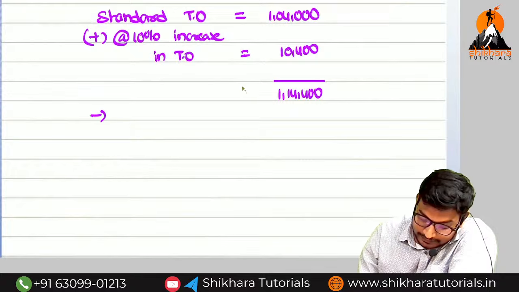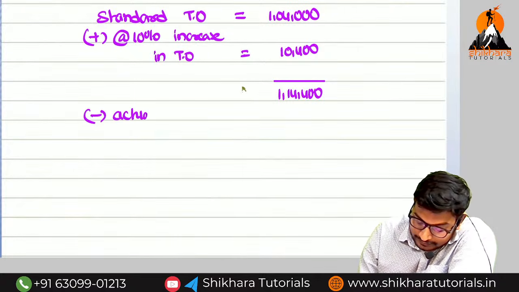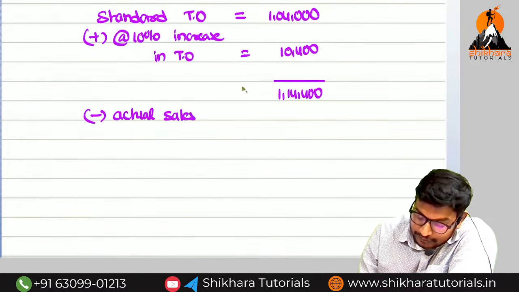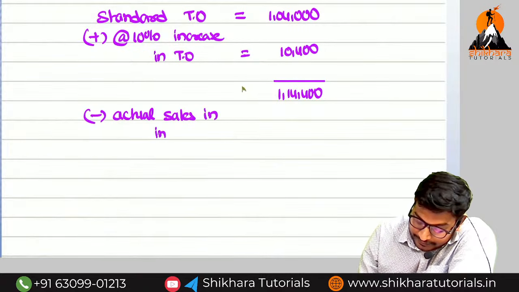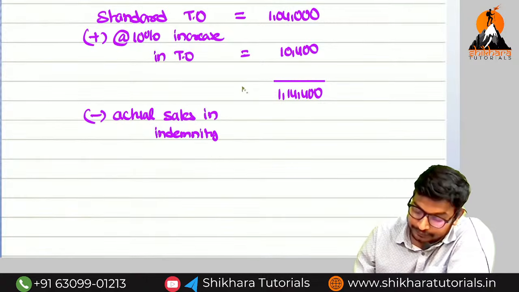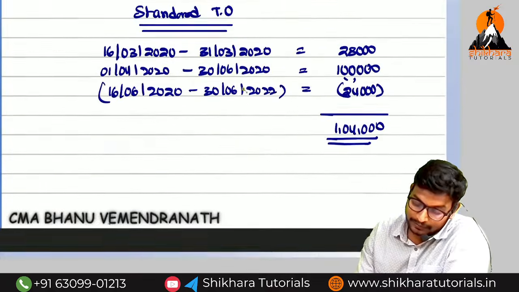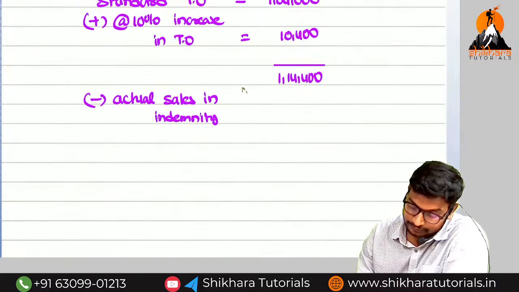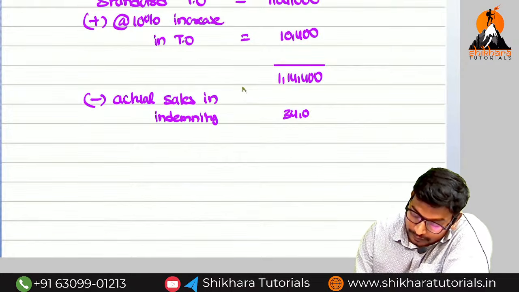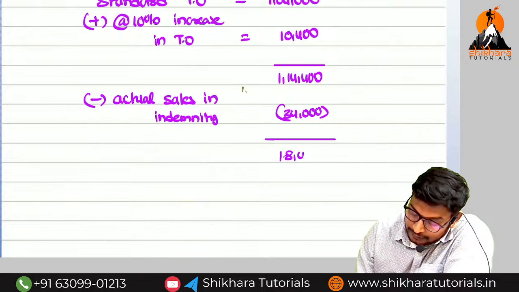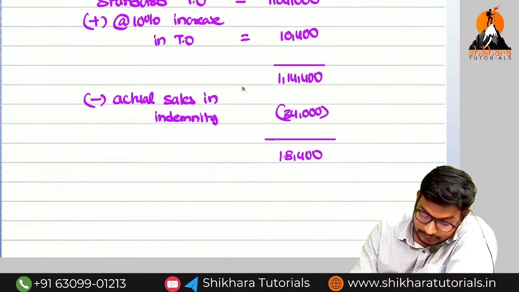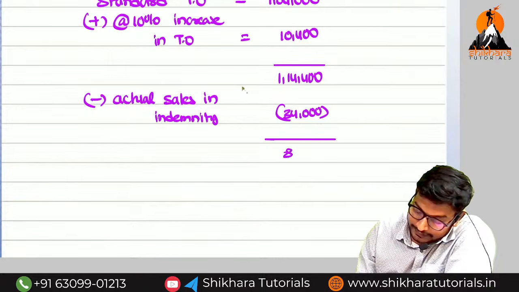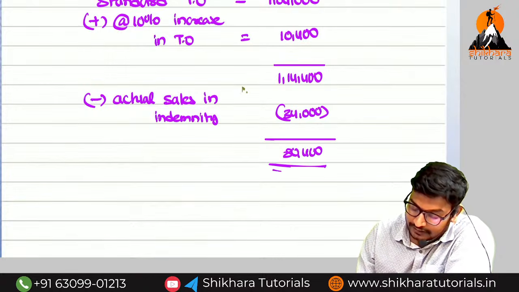And next, minus actual sales in the indemnity period, which we have found now: 34,000. So we get 80,400 as the short sales.